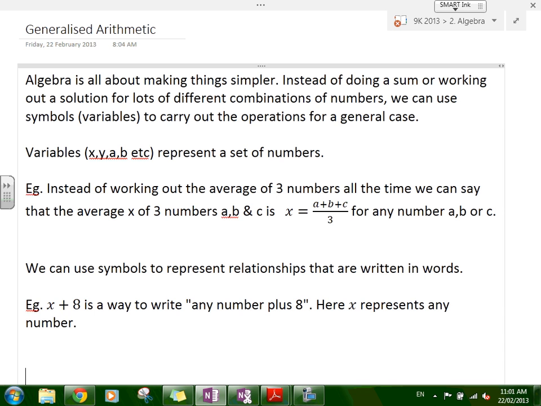If you add them together, A plus B plus C, and then divide it by 3, you get this number X. And X is nothing special, it simply means the average of A, B, and C. So that's the whole point of algebra. We can just say X is the average, A, B, and C are any three numbers, and we can easily then just substitute values in or work out what the average is of these three numbers.